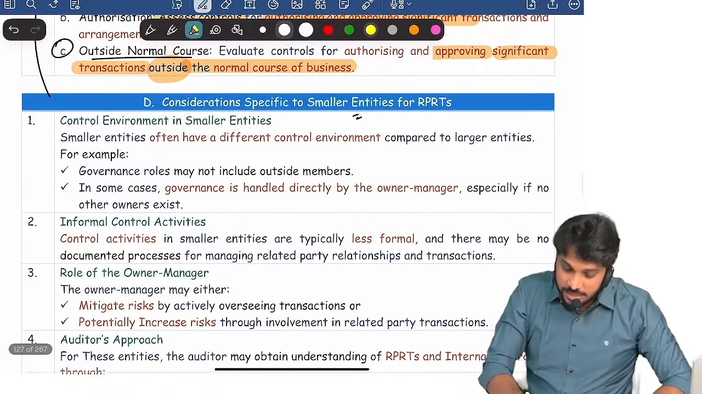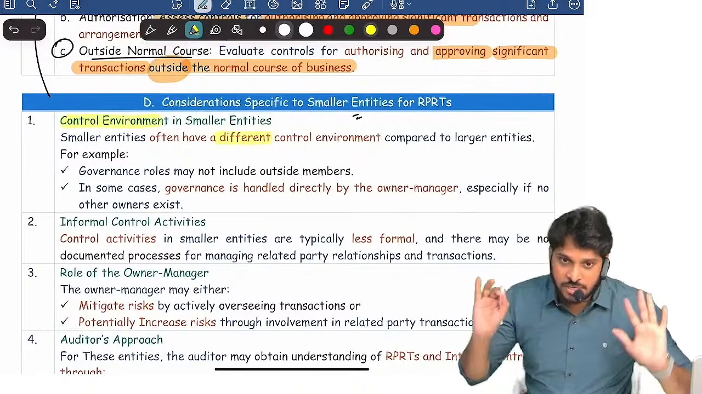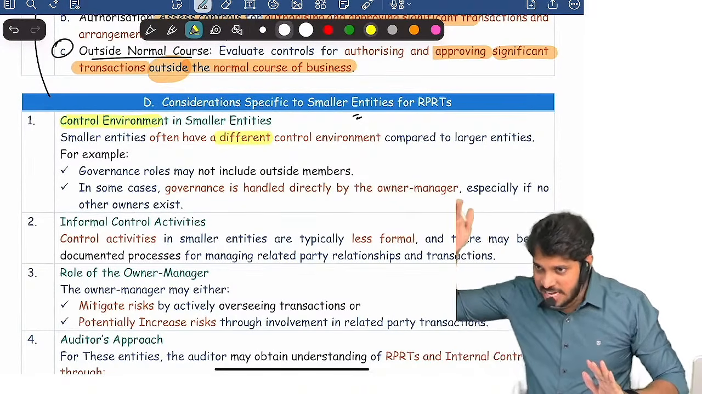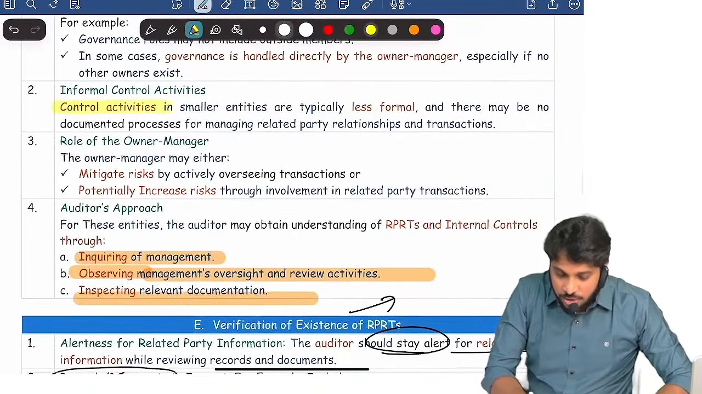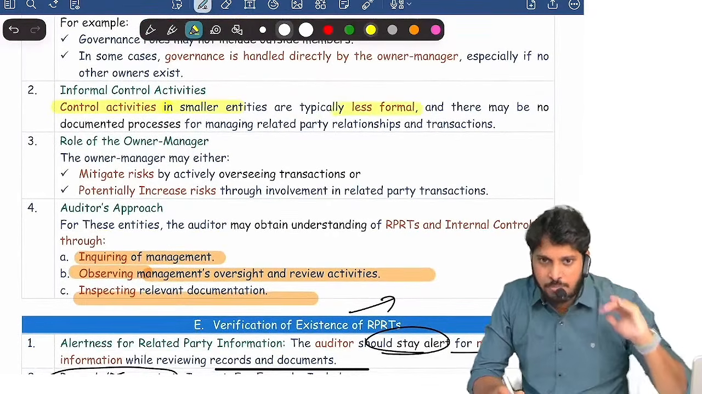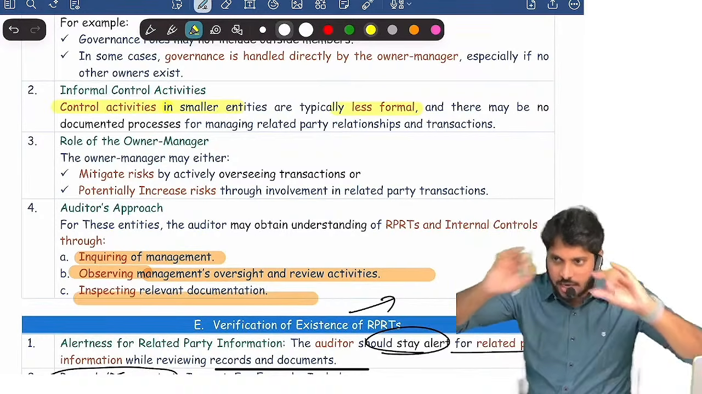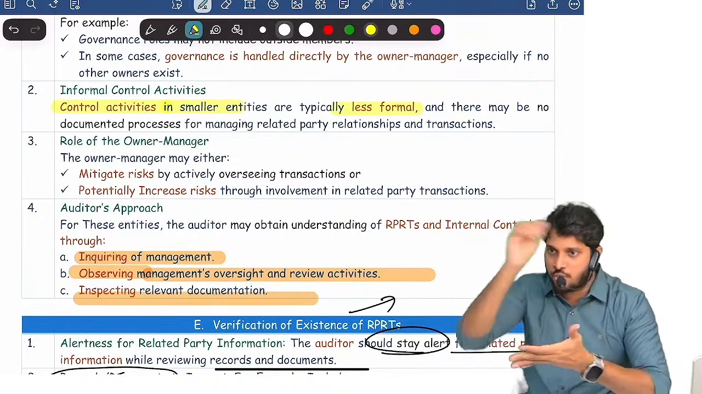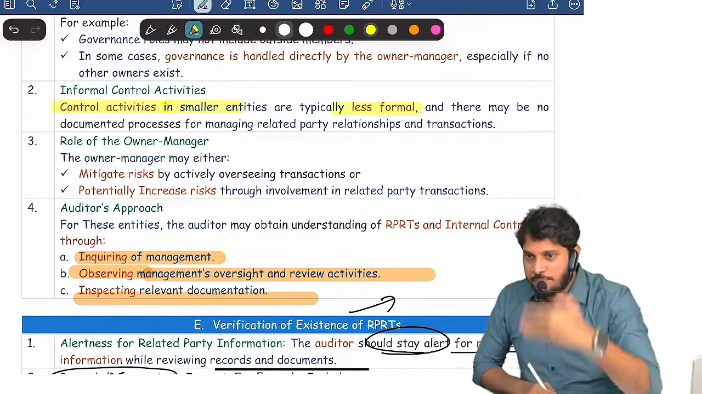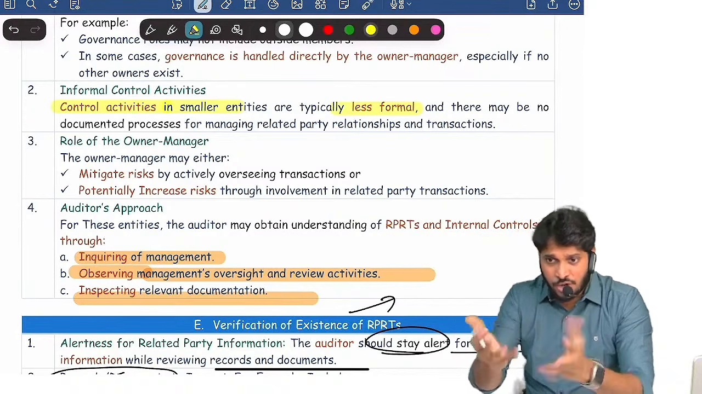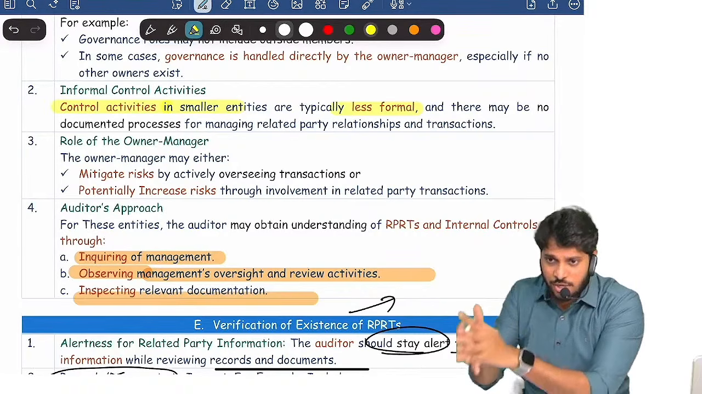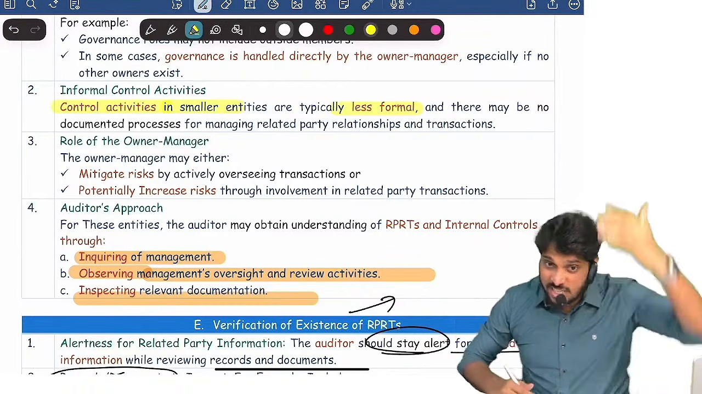Because in small entities, the control environment is different. It is not like a bigger entity. Further, control activities in smaller entities are less formal. In a big company like Reliance, all the control processes are well documented, rules and regulations well documented. If a new employee joins, he first has to follow that. In a smaller entity, formal documents will not be there. Imagine a supermarket, a grocery store, there won't be any rules and regulations manual.